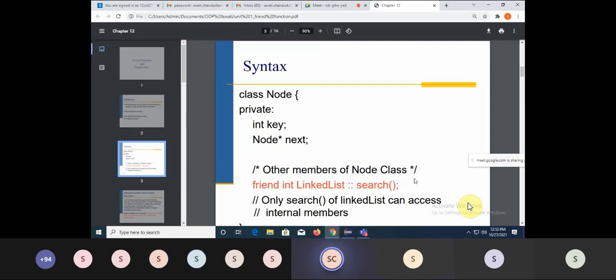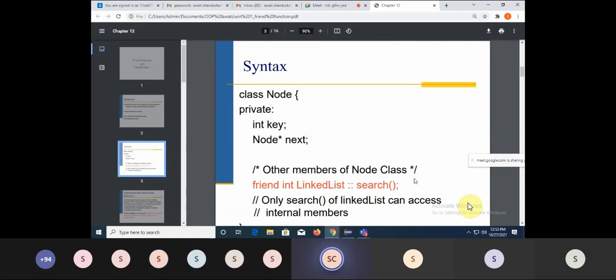In that I am having two variables, a linked list. Linked list is what? It's a data structure. There are two fields in one node, which is a key, that is data, and next is your address field for the next node. So these two fields I have defined here, integer key and node star next. Node star means address, location to the next node.